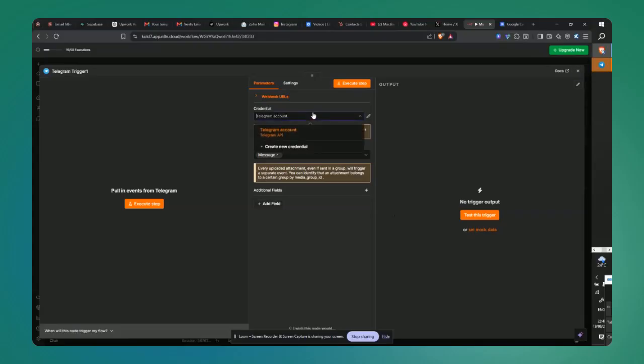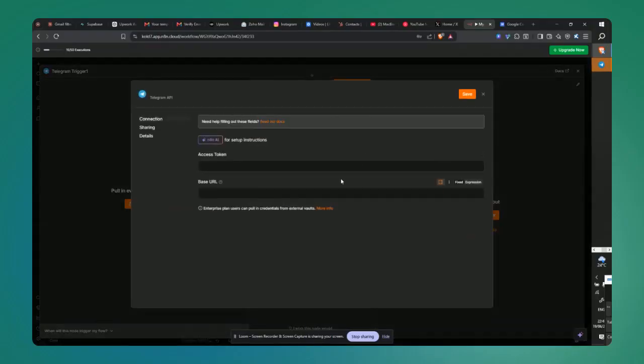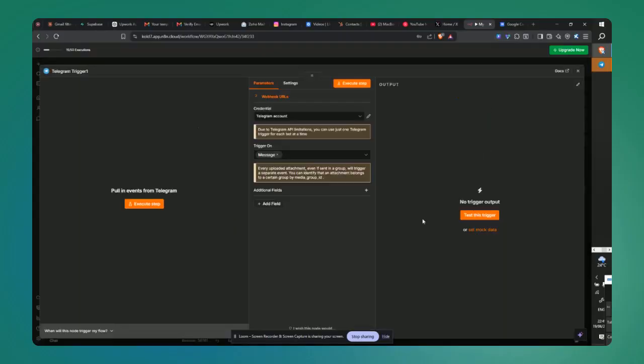It's really simple to add your Telegram credentials. You click on new credentials, then you go to BotFather on Telegram and ask for your bot token. You paste the bot token here and click on save, and everything is going to be set.